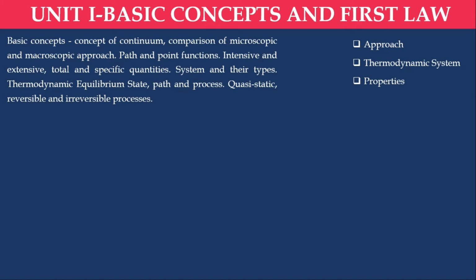Next, properties. Any characteristic of the substance we call property. Here we will discuss thermodynamic properties like pressure, temperature, specific volume, like that. Next, process. We know that process means occurs from one state to other state. That we will see here, like flow process, non-flow process, steady flow process, unsteady flow process, rotational, irrotational, reversible, irreversible, turbulence, like that we will discuss here. Also, we will discuss state, path, all these things.